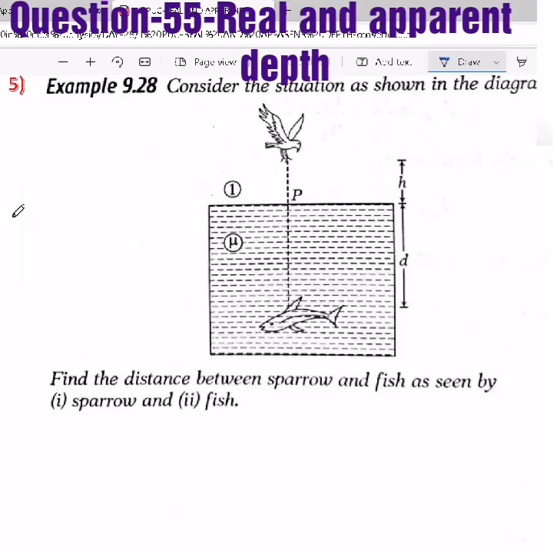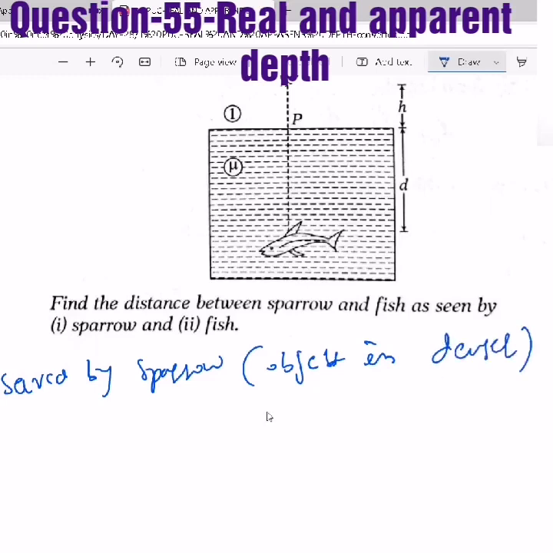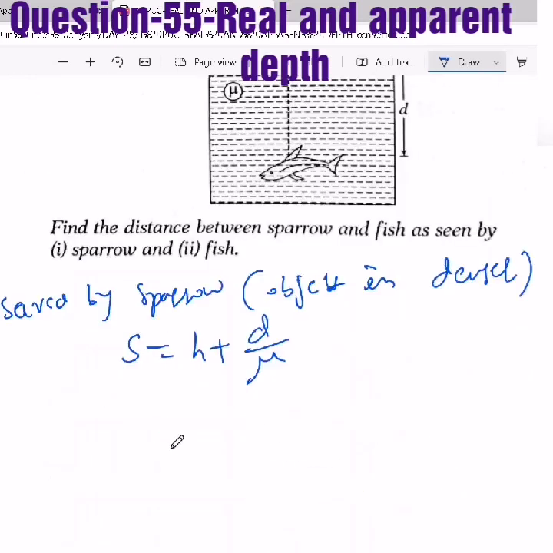Now, the bird and fish case I mentioned. Consider the situation as shown in the diagram. Find the distance between the sparrow and fish as seen by the sparrow and by the fish. So they are asking for two different things. When they ask as observed by the sparrow, now the fish is the object. So the object is in the denser medium, because now the object is the fish. Then the apparent distance will become h plus d by mu. So all the values they have given, just t, h and all.